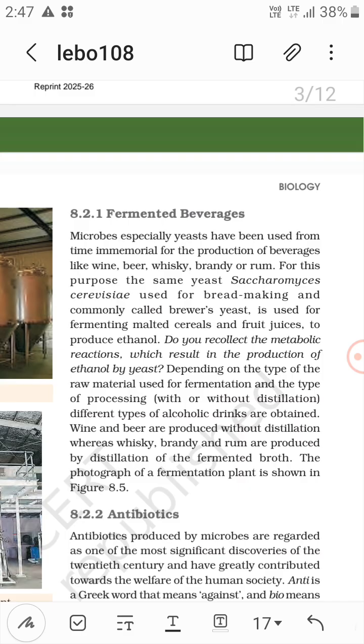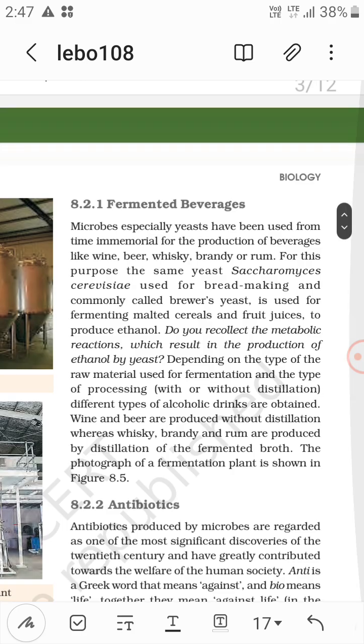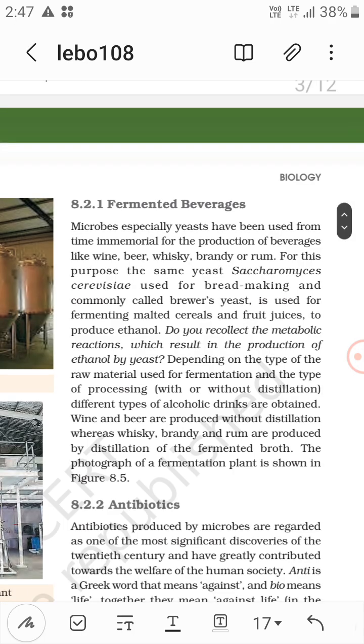For this purpose, the same yeast Saccharomyces cerevisiae used for bread making and commonly called brewer's yeast is used for fermenting malted cereals and fruit juices to produce ethanol. Now, do you recollect the metabolic reactions which result in the production of ethanol by yeast?